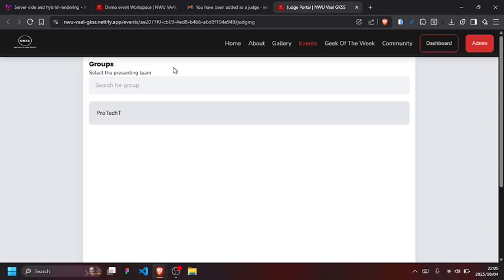It worked. I encrypted it. I made one string, then I added a delimiter between those two parts, the event ID and the judge's email.